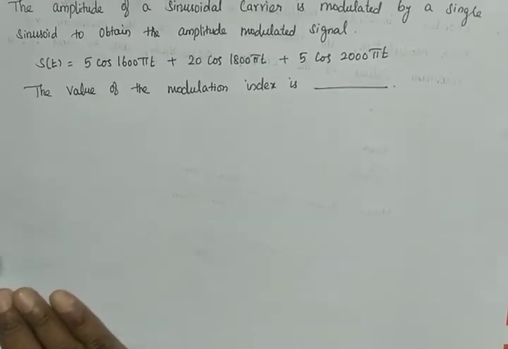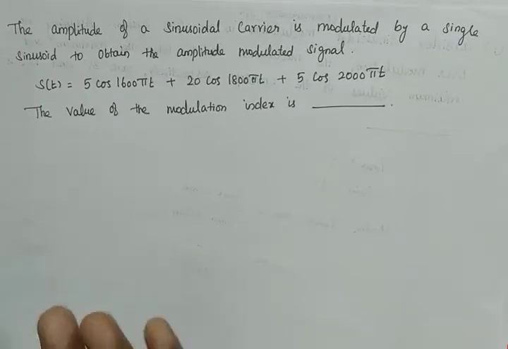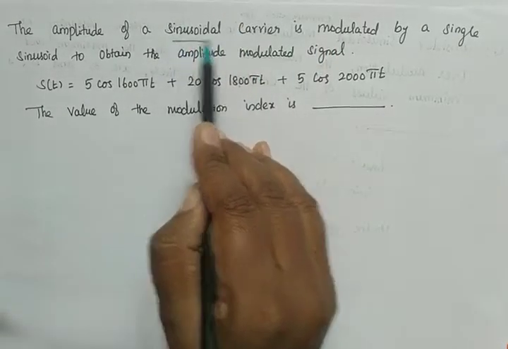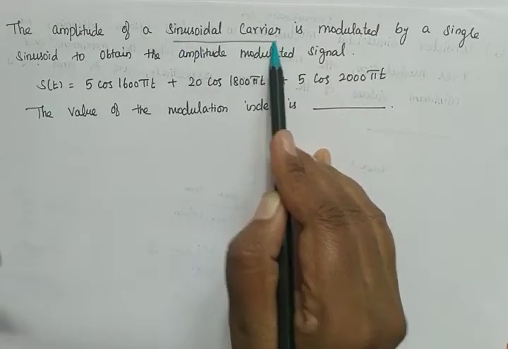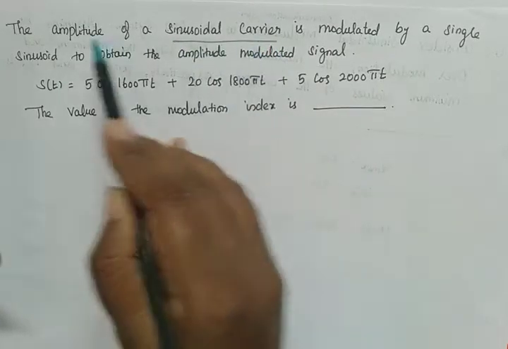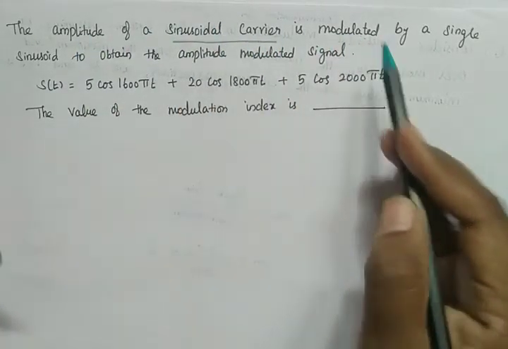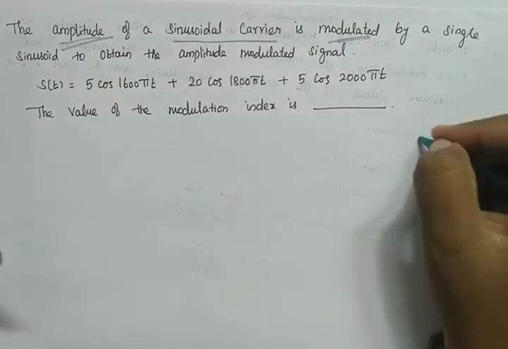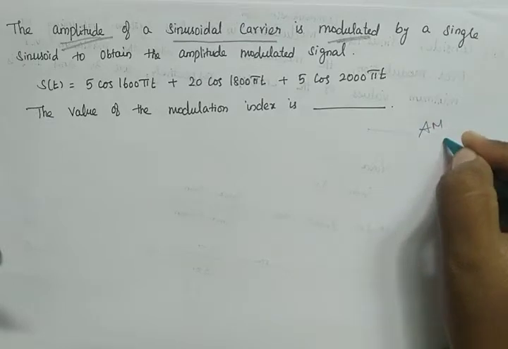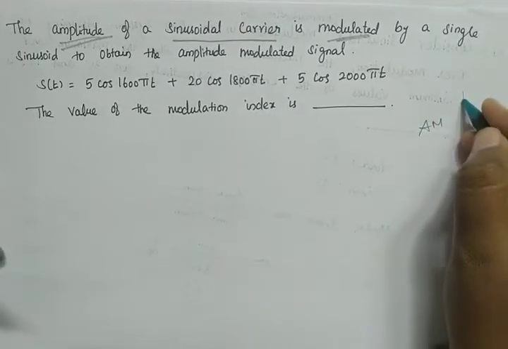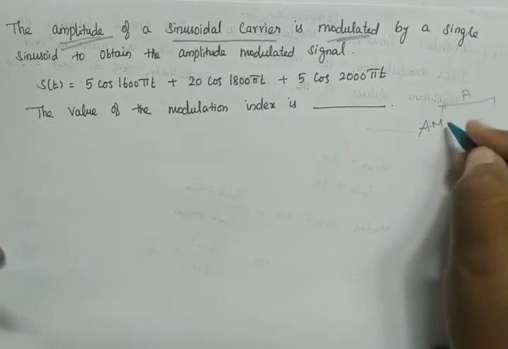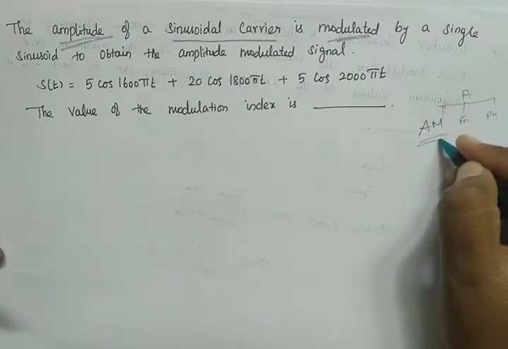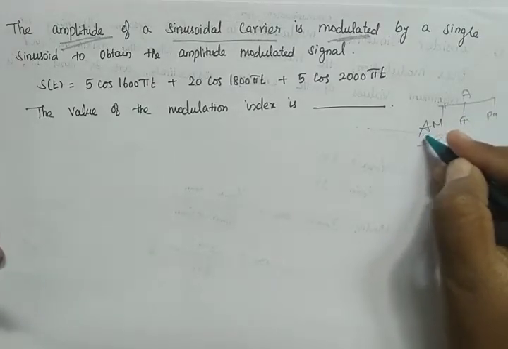The amplitude of a sinusoidal carrier is modulated. So this is a sinusoidal carrier, which means that it is an analog signal. The amplitude of that is modulated. If amplitude is modulated, then we can say that is AM modulation, that is amplitude modulation, because we know that analog modulation is classified into amplitude modulation, frequency modulation, and phase modulation. If the amplitude is modulated, then we call it amplitude modulation.